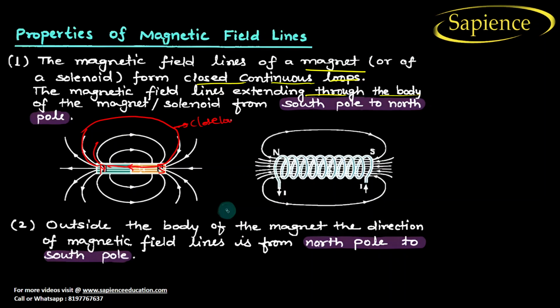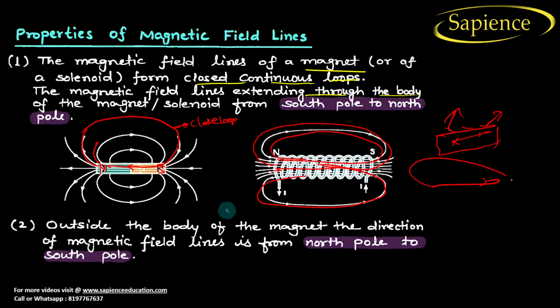Closed loop. But you have studied in electric field, you will not find such a thing. In an electric field, inside the conductor there are no field lines, but outside there are field lines. But in a magnetic field, it always forms a closed loop. Magnetic field lines always complete their loop. So this is very important. It will never be half like this. Definitely it will be part of a curve, so it will always form a closed loop.